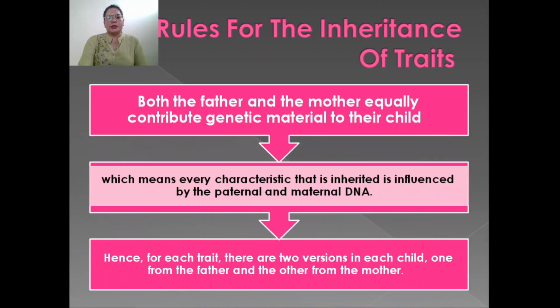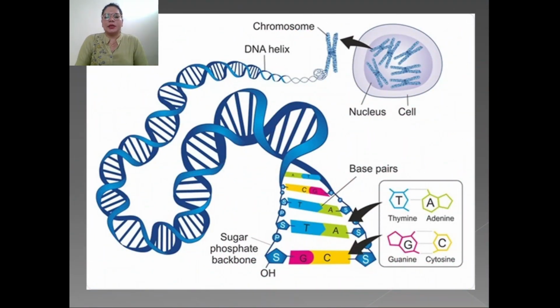Where are these genes located? These genes are located in a cell. In a cell, we have a nucleus. If we magnify the nucleus, we see a number of chromosomes. After magnifying a particular chromosome, we see the DNA helix. In this DNA helix, there are bases. These bases are joined together with the help of hydrogen bonds. There are mainly 4 types of bases: thymine, adenine, guanine and cytosine. The backbone of the DNA is made up of sugar and phosphate.